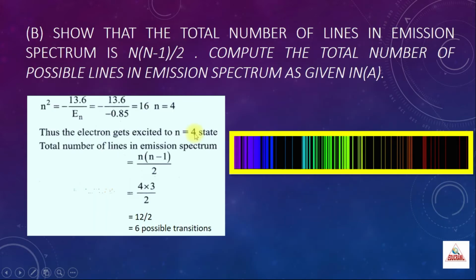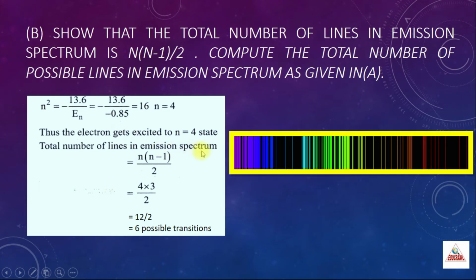Now we will move on to the second part. In the second part, you have to show that the total number of lines in the emission spectrum is n into n minus 1 divided by 2, and compute the total number of possible lines in the emission spectrum as given in A. So already we have found the n value as 4. So now you have to find the total number of lines in the emission spectrum.